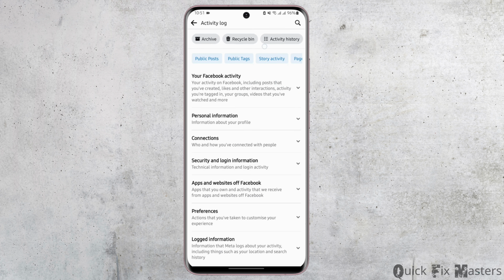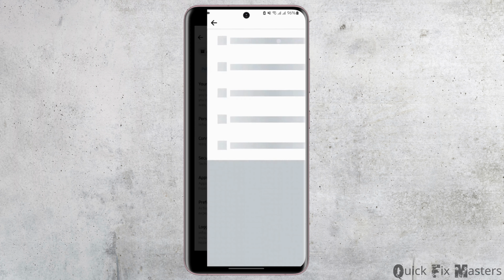Tap on Activity History on your third option. As you do so, you will see all of your Facebook activity. In case you would like to delete each of them, tap on three dot icon just beside the activity and tap on Delete.